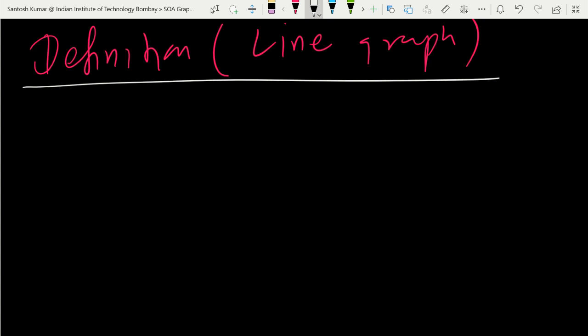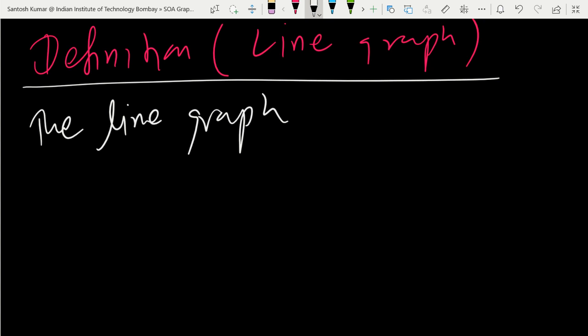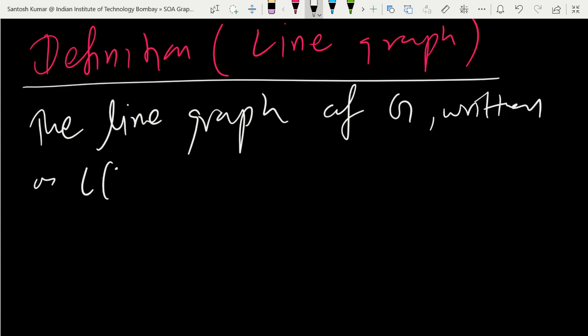The notation is L of G. So let me write it first. The line graph of graph G, written as L(G), means the line graph of G.